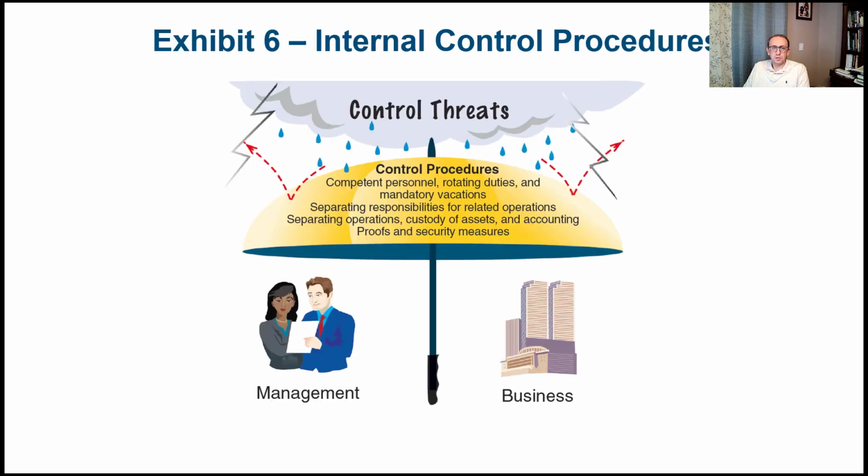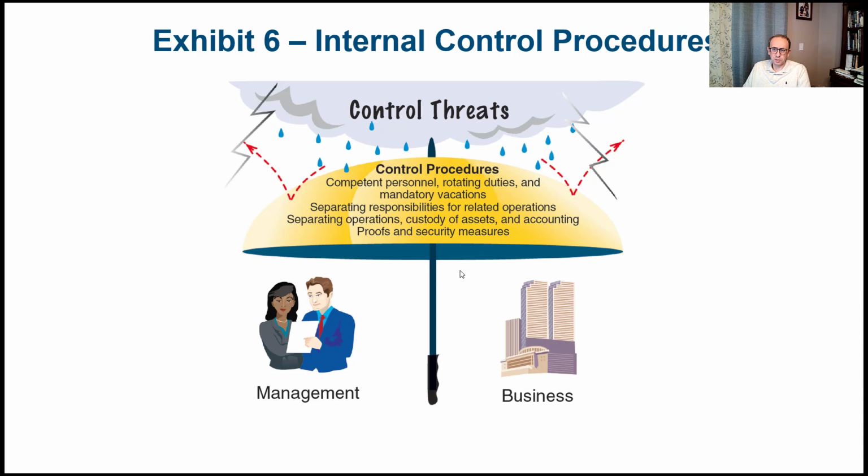So as you can see here, we have the control threats, and we can apply control procedures to protect the management and business. So what are the control procedures? These provide reasonable assurance that business goals would be achieved, including the prevention of fraud. So fraud is one of the biggest things for businesses, and they want to protect the business from fraud.